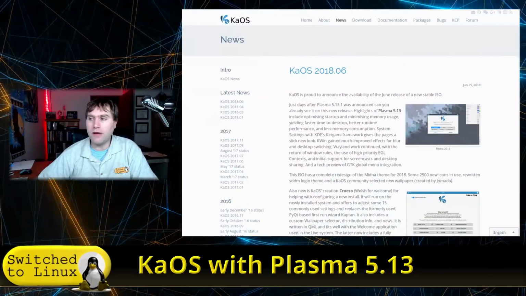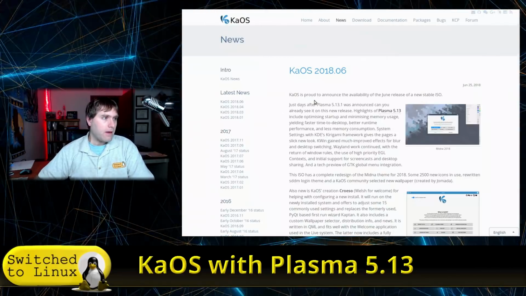Well, I had a request to do a distro, and I haven't looked at this one for quite a while, and I wanted to go ahead and do a quick test. So we're going to have a look here at KaOS. This is the brand new release. This is sort of like a rolling release type distro. It's a little bit unique. So let's go ahead and dive on into the release notes, and then we'll kind of talk a little bit about this.